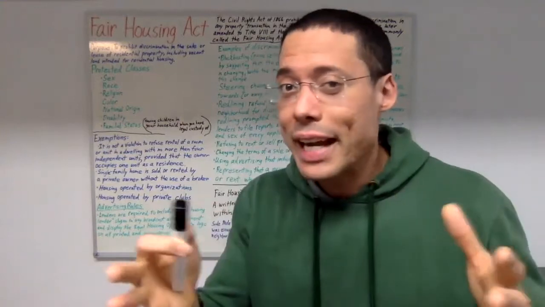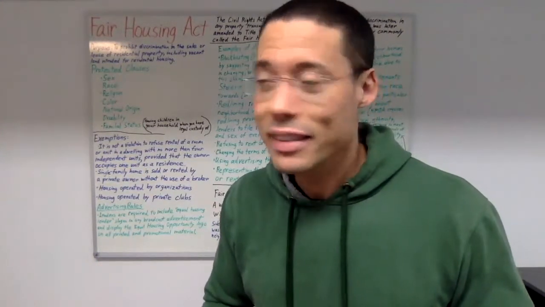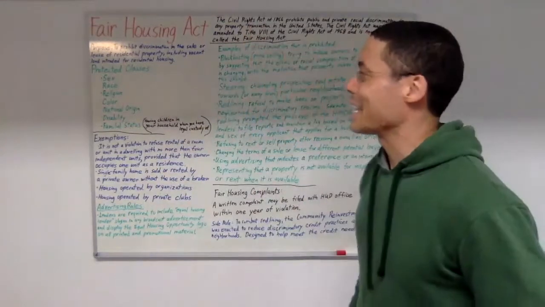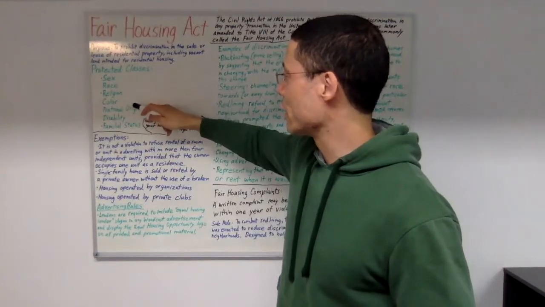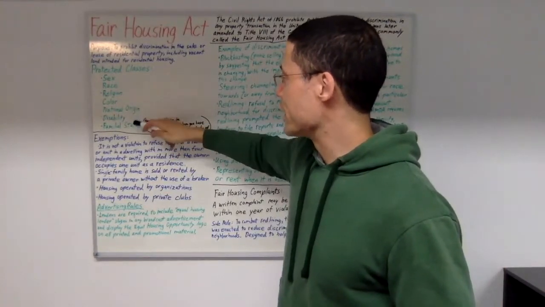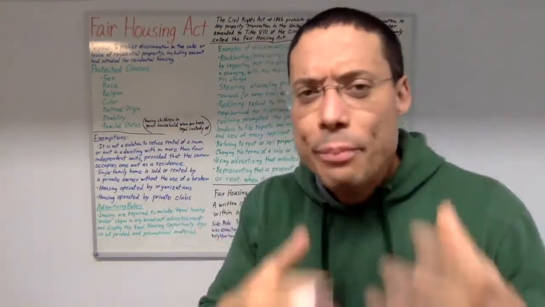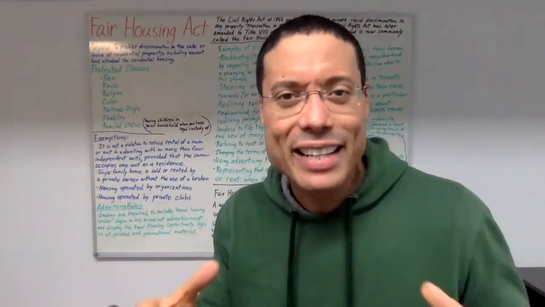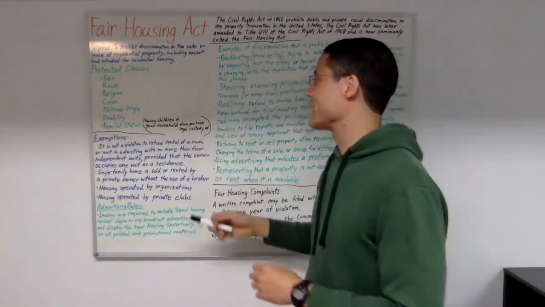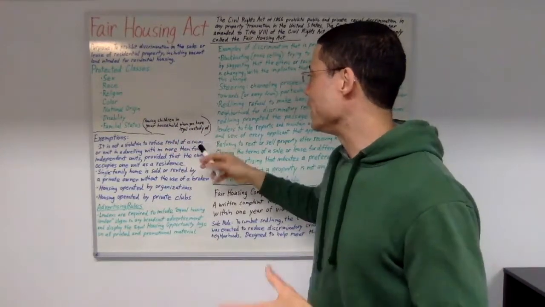What are the protected classes of the Fair Housing Act? There are 7 protected classes: sex, race, religion, color, national origin, disability, and familial status. Now, what does familial status mean? Basically, familial status is having children in your household whom you have legal custody of.